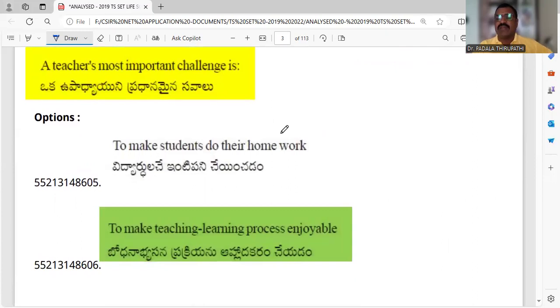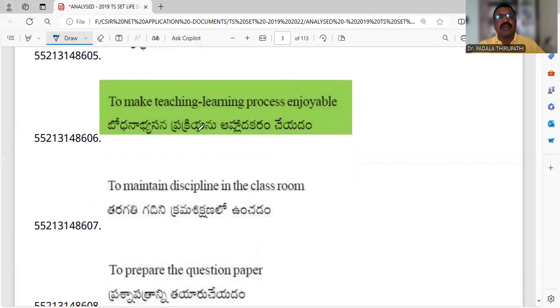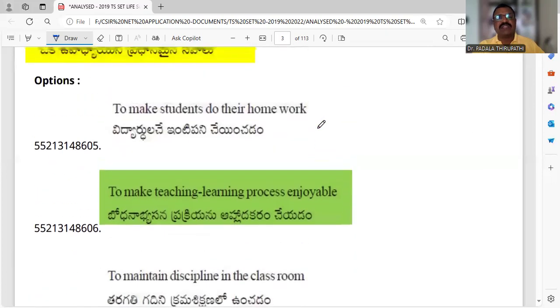And the second question: a teacher's most important challenge is. Definitely, in front of the students, teachers face so many challenges every day. But we should try to understand the options given in the question. To make students do their homework: okay, my dear students, do homework. It is not a big challenge. Then, to make the teaching-learning process enjoyable. It is very, very important.